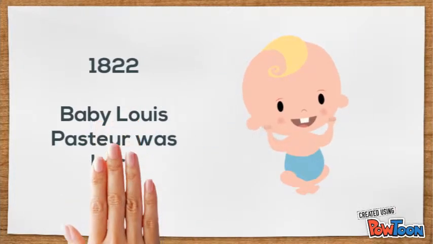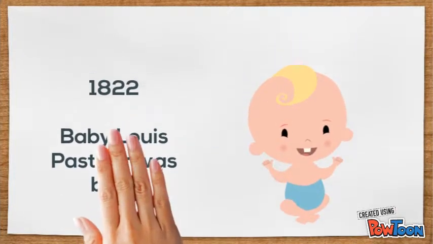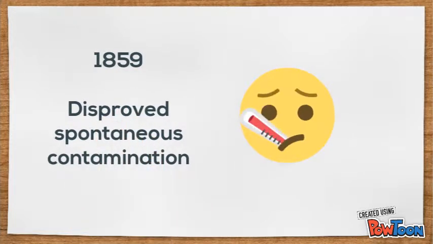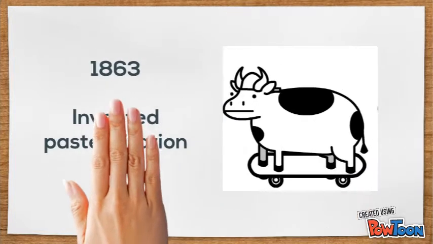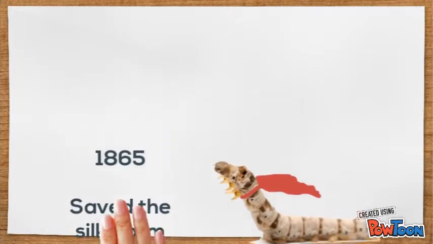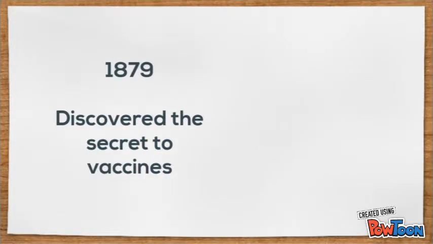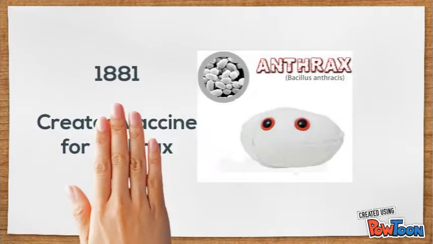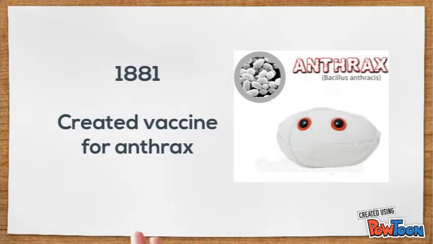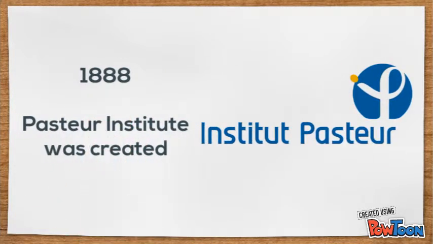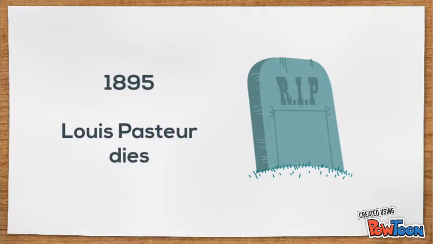Pasteur was born in 1822 and made his first major contribution to microbiology in 1848. He discovered that all living things produce left-handed molecules. Then in 1859, he disproved spontaneous contamination. In 1863, he invented pasteurization, and in 1865, he saved the silkworm industry. 1879 marked his discovery about vaccinations, beginning with chicken cholera, and in 1881 he created a vaccine for anthrax. 4 years later, he also made a vaccine for rabies. In 1888, the Pasteur Institute was created, and he worked on more vaccines until his death in 1895.